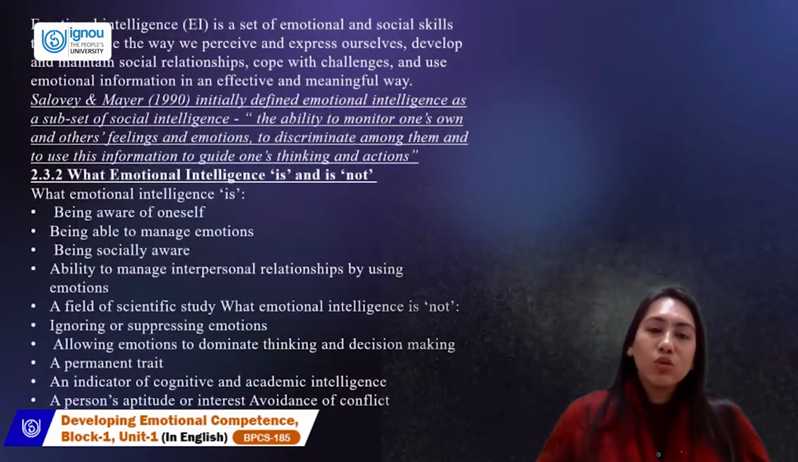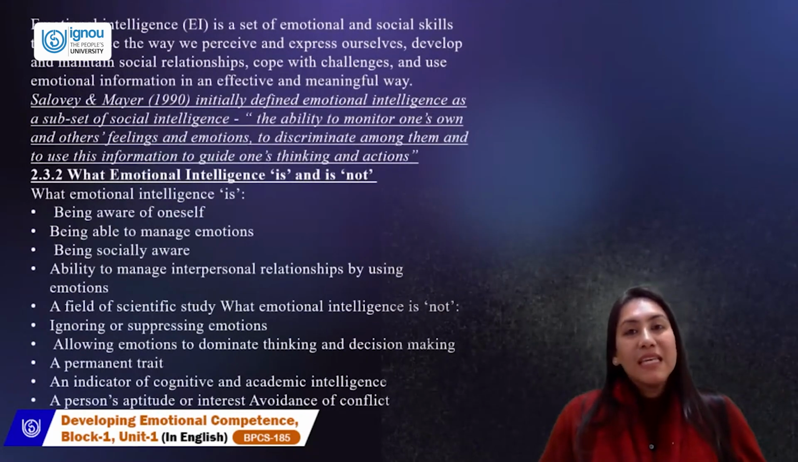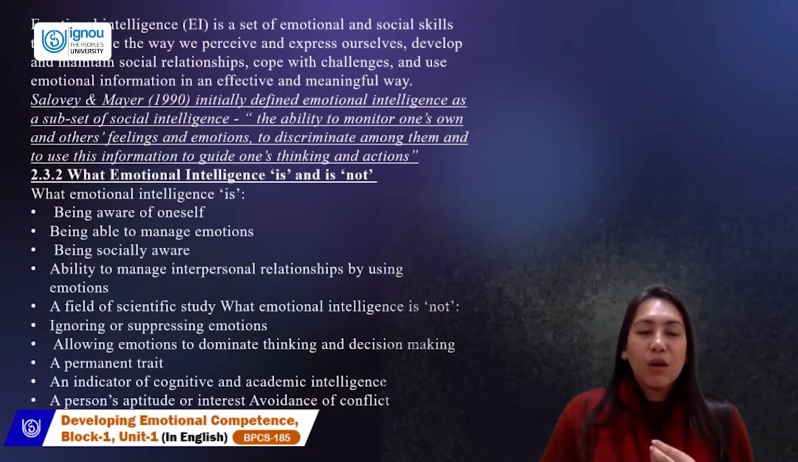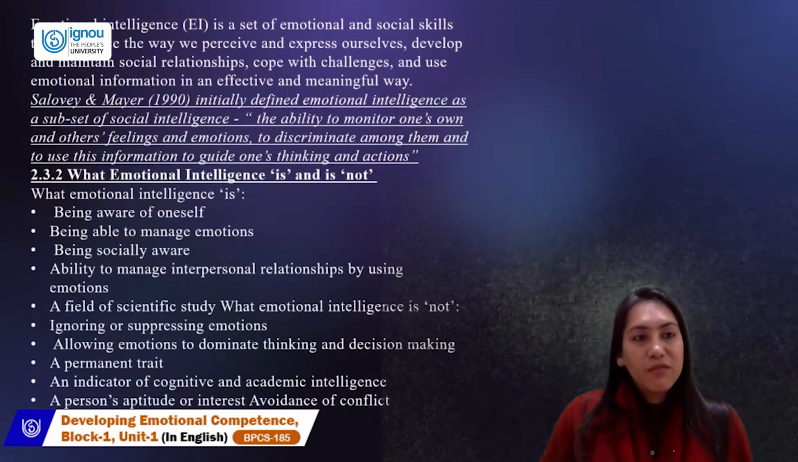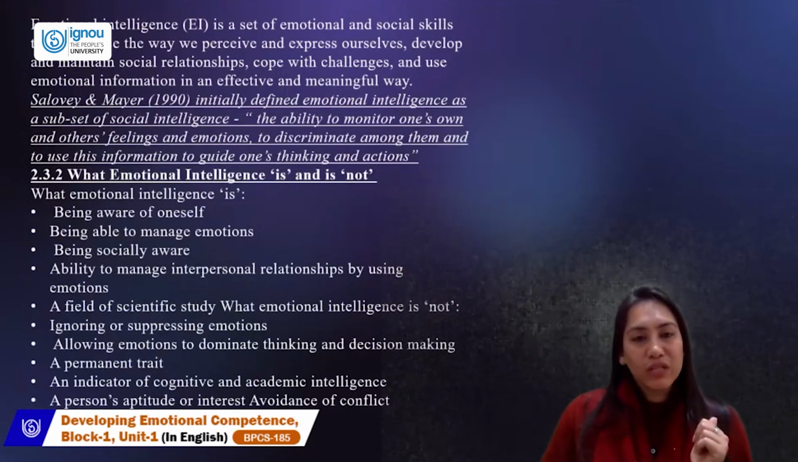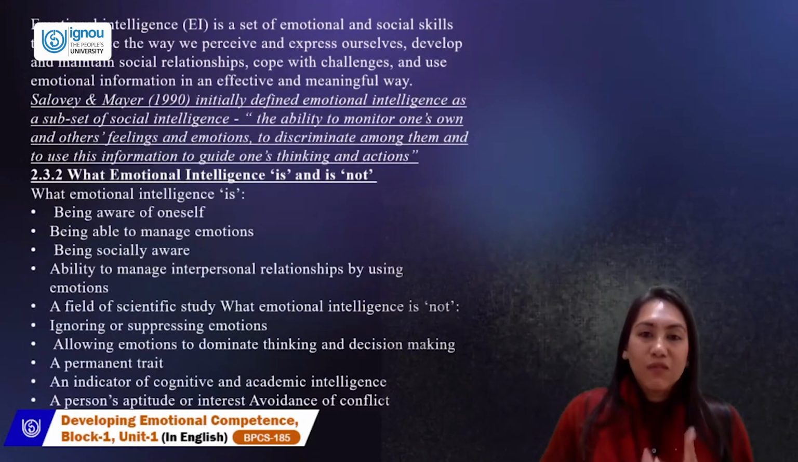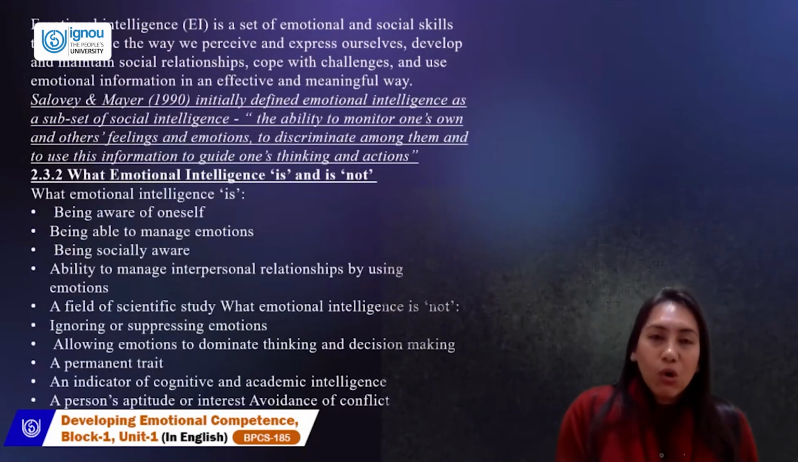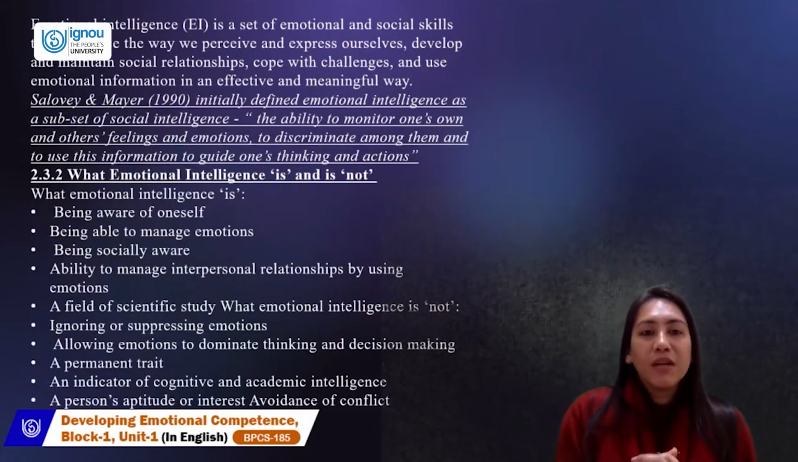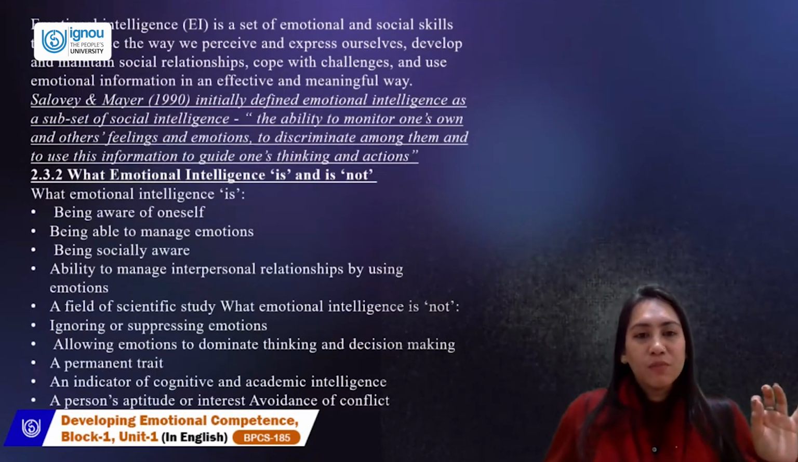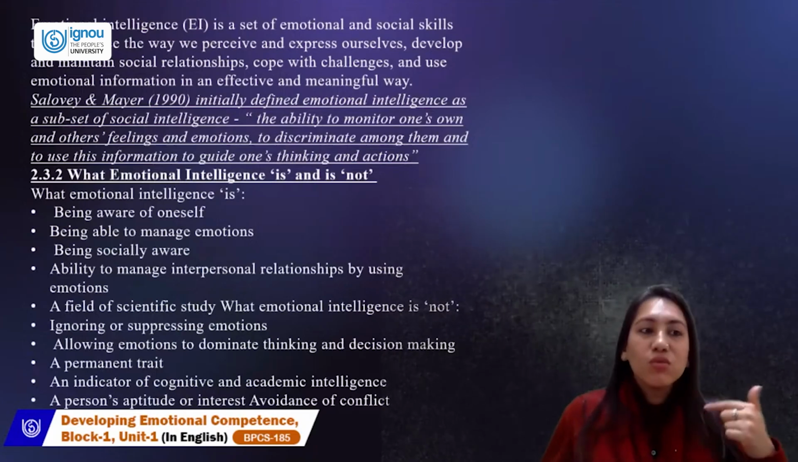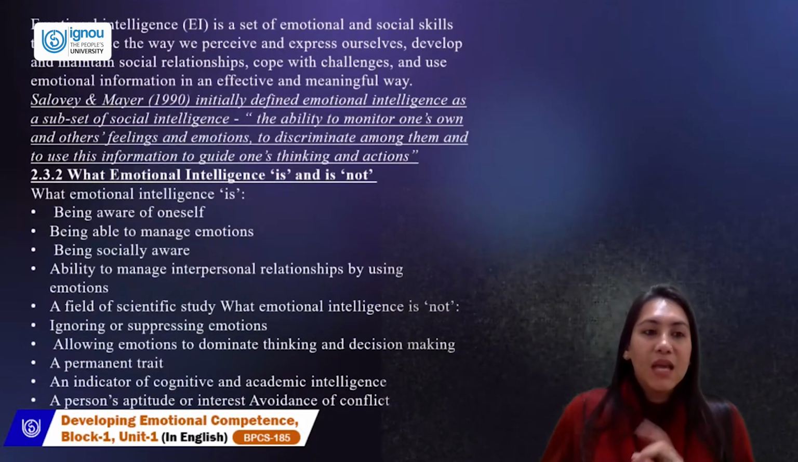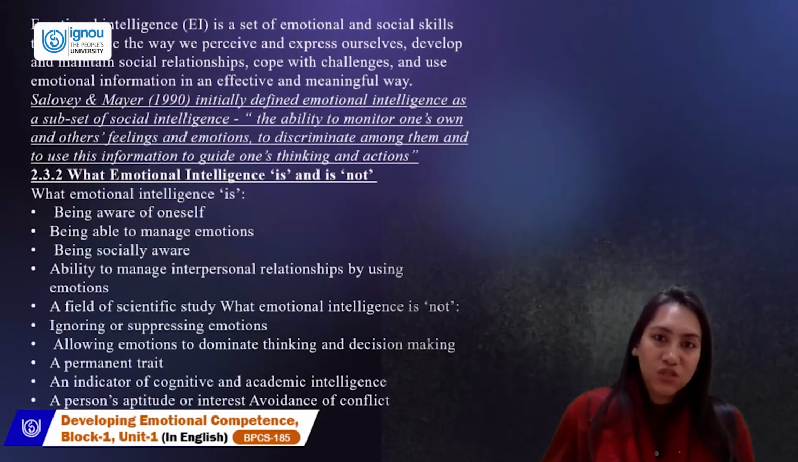Then let's define emotional intelligence operationally. EI is a set of emotional and social skills that influence the way you perceive things and express yourself. It develops and also maintains your social relationships. So it will help you cope with challenges, has survival value, and lets you use emotional information very effectively and meaningfully. Also, emotional intelligence was defined by Salovey and Mayer in 1990 in a very beautiful definition: the ability to monitor one's own feelings and others' feelings and emotions, being able to discriminate among them, and then use this information to guide your own thinking and action, which is true.